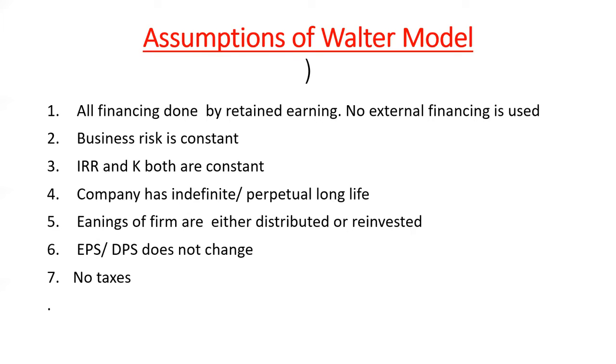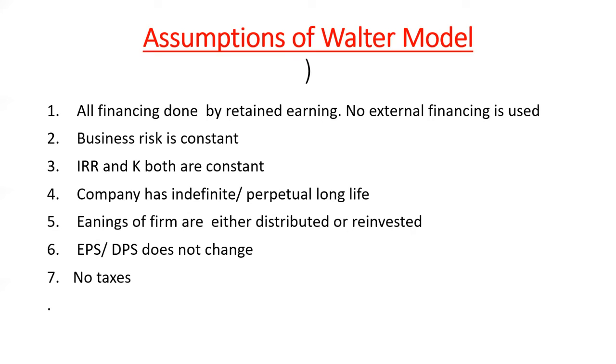Then earnings of the firm are either distributed or reinvested. Here the word reinvestment also means retained. Either the company's earnings will be distributed as a dividend, or the earnings will be reinvested for the future growth.